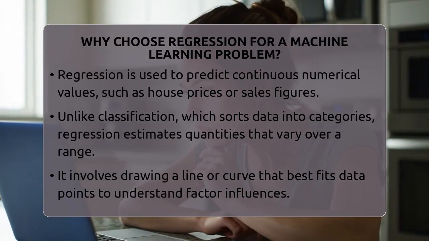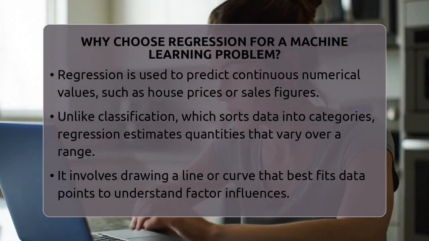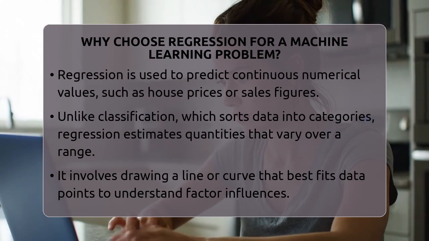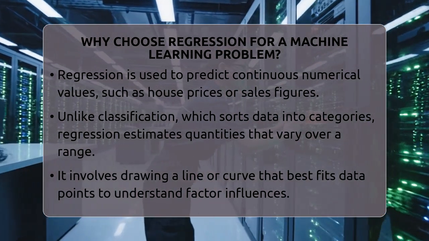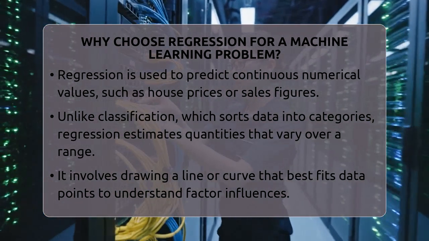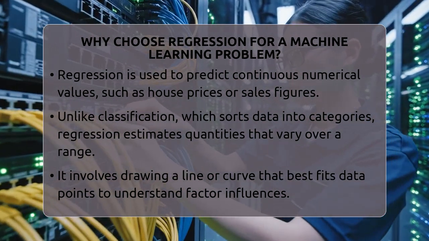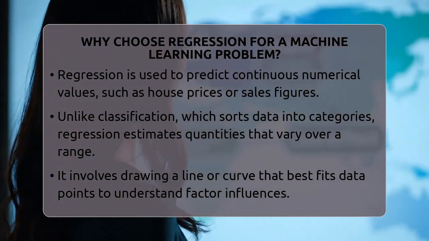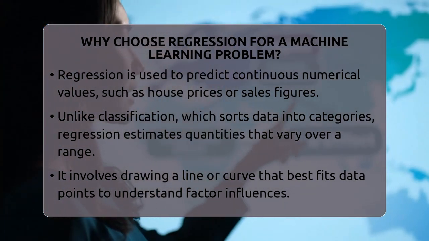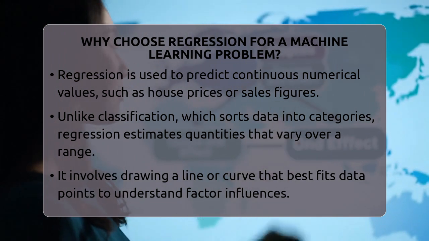Why choose regression for a machine learning problem? Imagine trying to predict how much a house will sell for based on its size, location, and features, or estimating how many products a store will sell next month. These are examples of problems where the answer is a number, not a category. That's where regression comes into play.